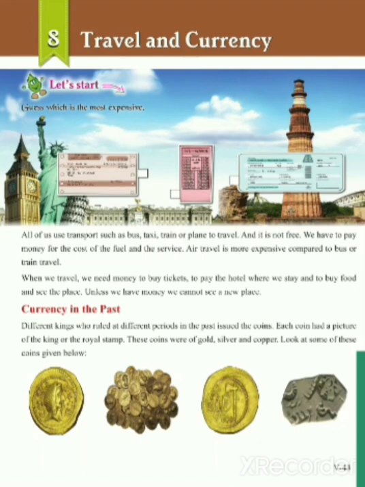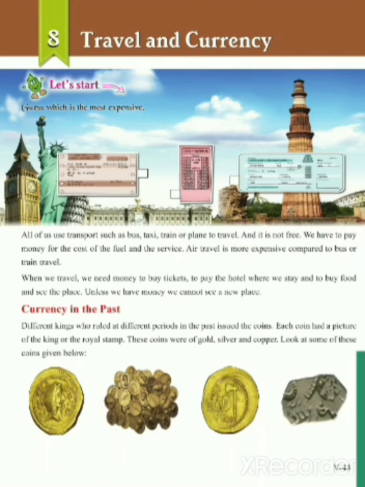As we have seen the different currencies in the past, different kings who ruled in different periods issued the coins. The coins which were issued represent the ruler and the king. Also, they were using the royal stamps. The best example, if you see today, the currency of Chhatrapati Shivaji Maharaj, what does it show? It shows that the particular currency was issued in the rule of Shivaji Maharaj. Same way we can see different currencies all over the world.